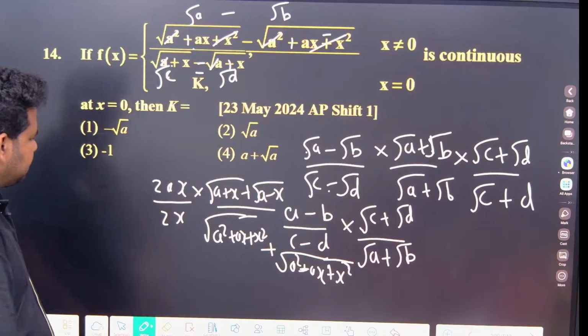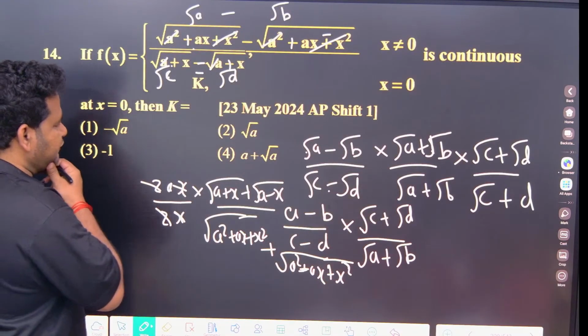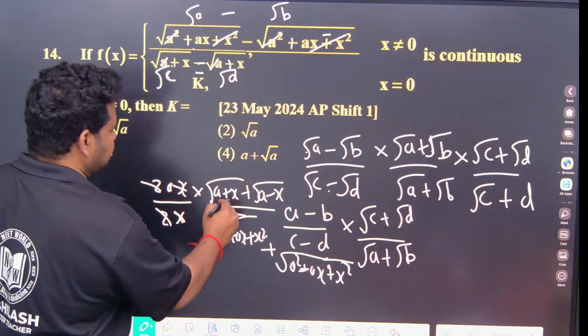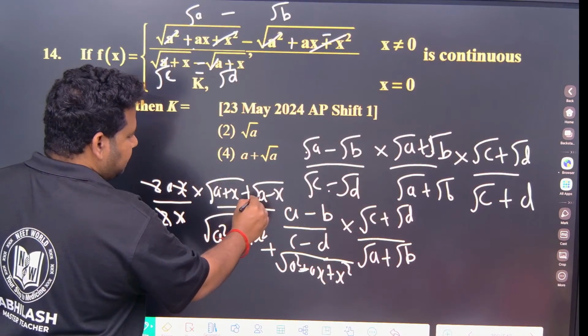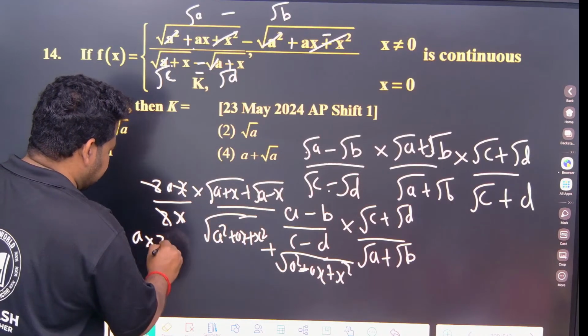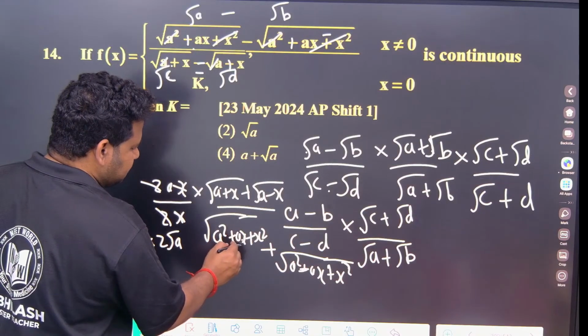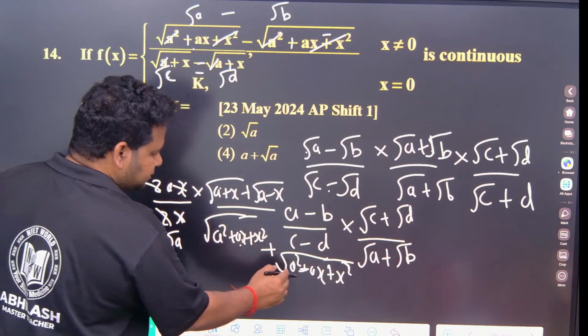Now see here, 2 cancel, x cancels. If I put x value as 0 here, this will become root a plus root a, 2 root a. So a into 2 root a I am having in the numerator. Denominator: a square plus a into 0 is 0 plus 0, this is a square.